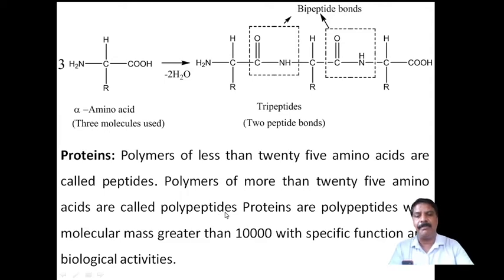What is the difference between peptides and polypeptides? Up to 25 amino acids combine together to form a long chain, and that is called a peptide. If more than 25 amino acids combine, a giant molecule with a high molecular mass will be formed, and that is called a polypeptide, or protein. Polypeptides with a molecular mass greater than 10,000 get a specific function and act with biological activity. Therefore these are proteins.